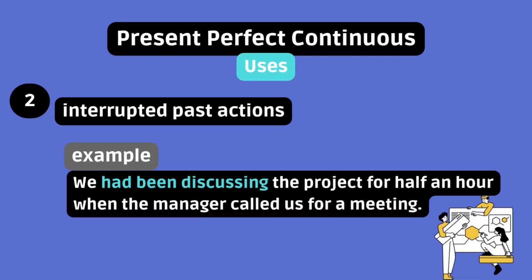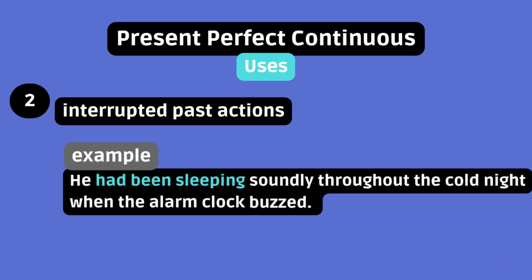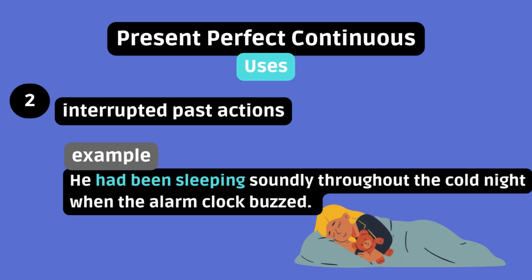Discussing the project was ongoing in the past until the manager called a meeting, which was also in the past. He had been sleeping soundly throughout the cold night when the alarm clock buzzed. Sleeping was taking place for a certain period of time, and sadly, it had to end when the buzzing happened.